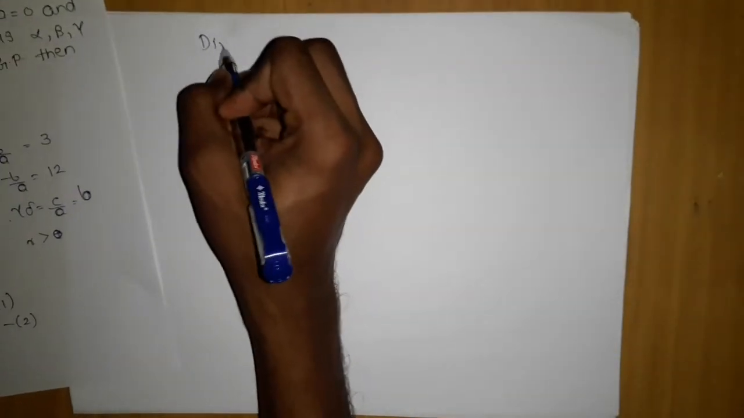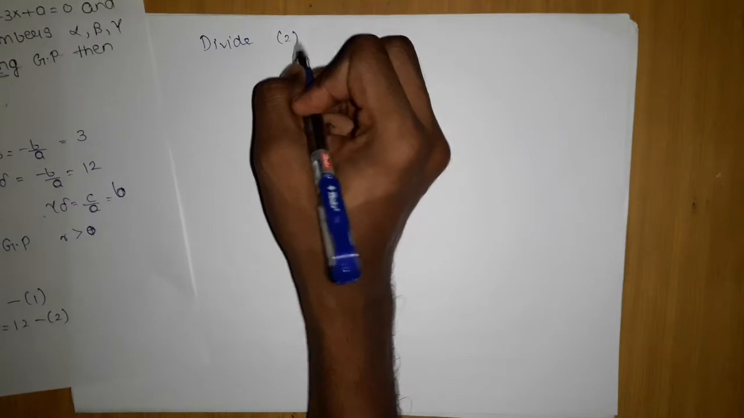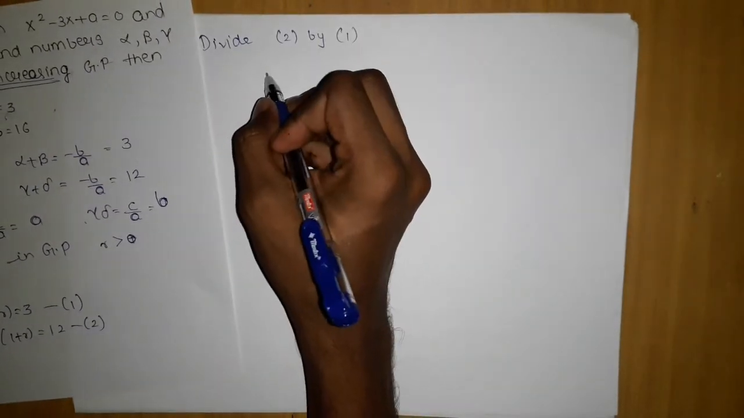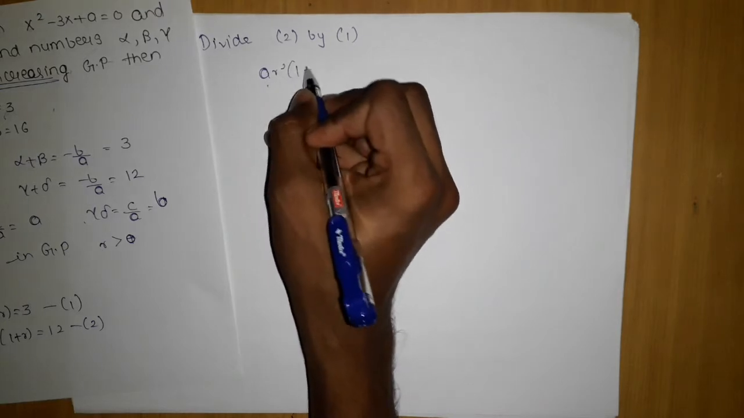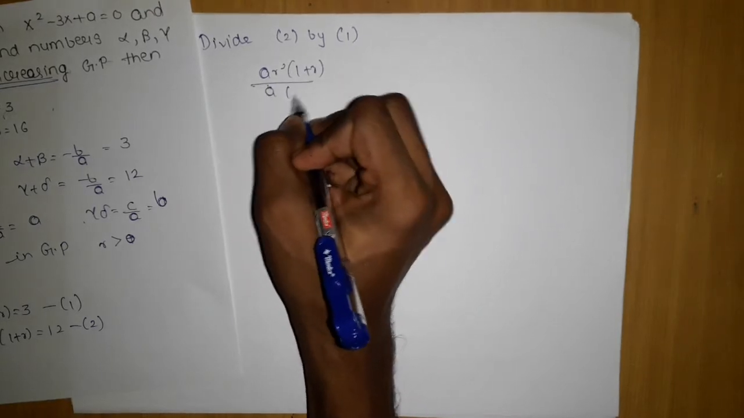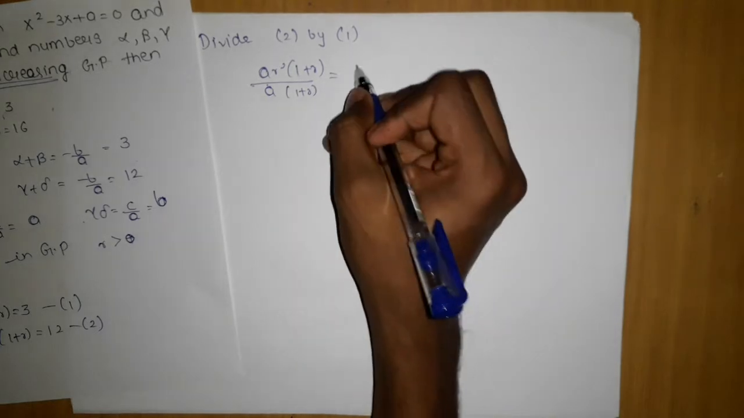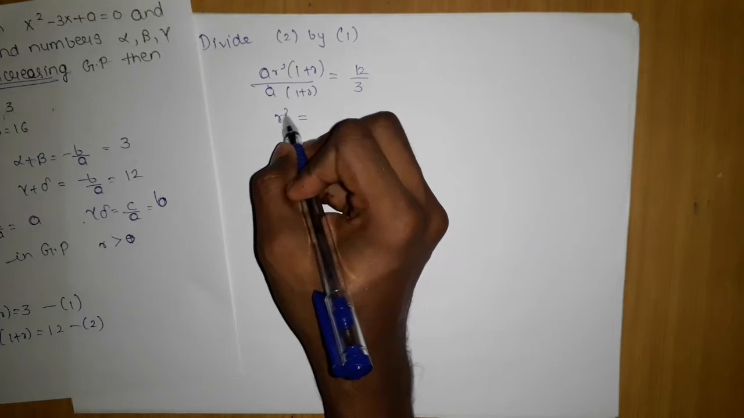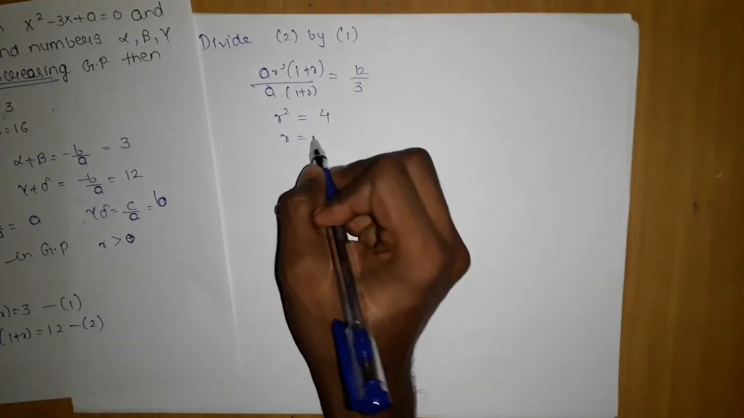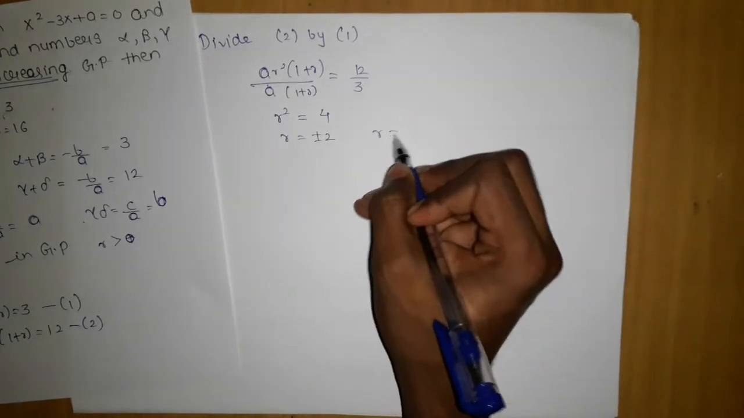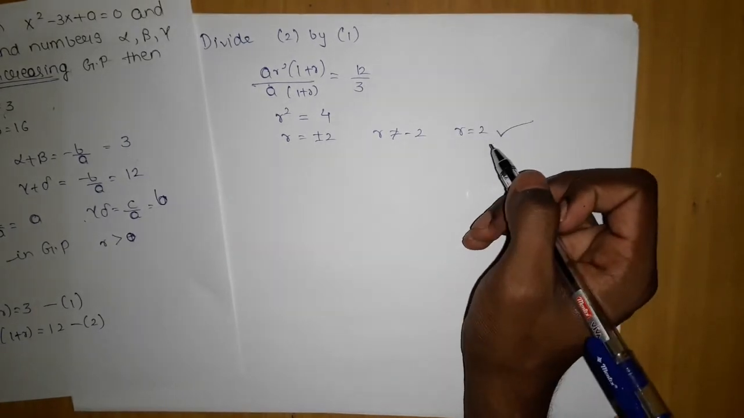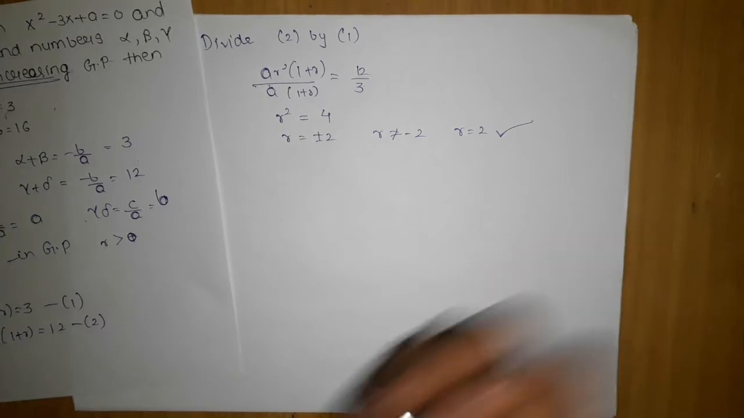Now what we will do is divide 2 by 1, which will give me AR square into 1 plus R upon A into 1 plus R equals 12 upon 3, giving me finally R square equals 4, so R equals plus minus 2. But R equals minus 2 is not possible, R equals 2 is the only possible correct answer. So we got R equals 2 as our answer.